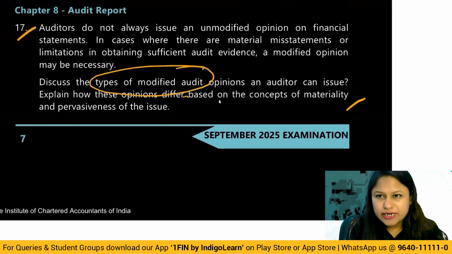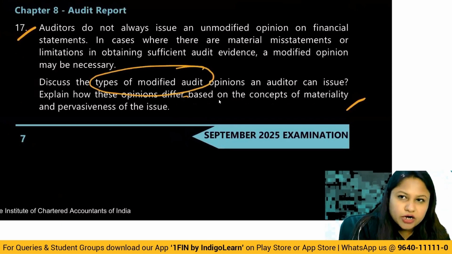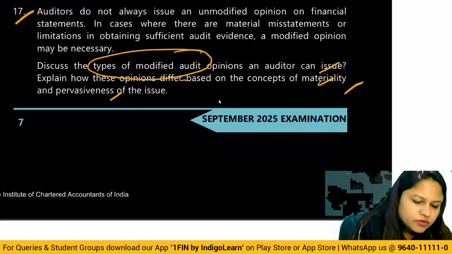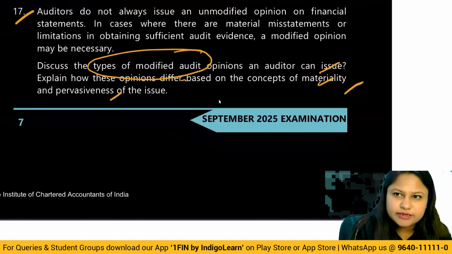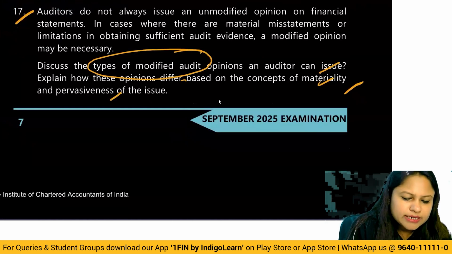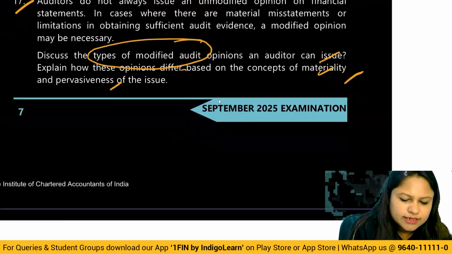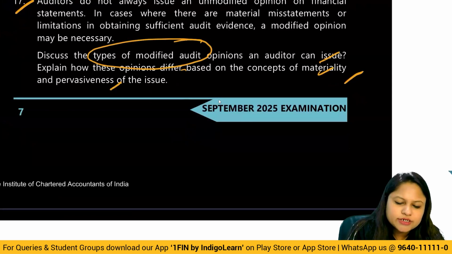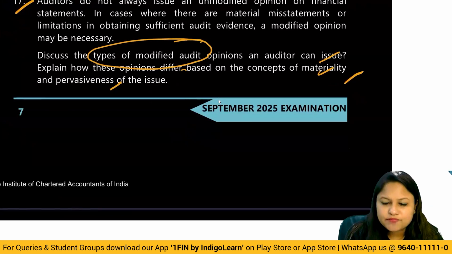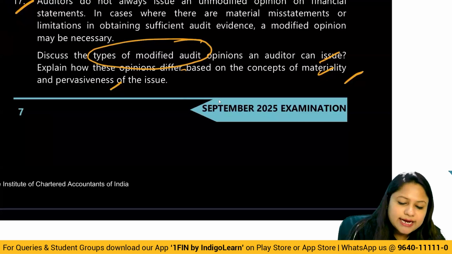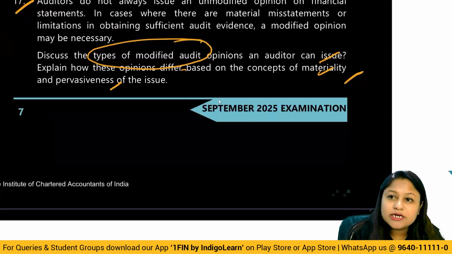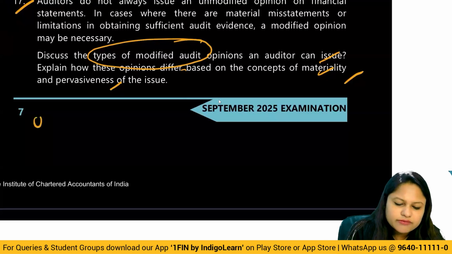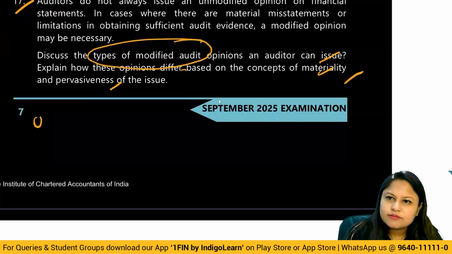So, first of all, we don't look at immaterial items. For modified opinions, we have qualified opinion, adverse opinion, and disclaimer of opinion. Correct? For qualified also, we require materiality. Adverse also must be material. For qualified, two possibilities are there. One, you obtained sufficient appropriate evidence. Other, you have not obtained sufficient appropriate evidence. If you obtain sufficient appropriate evidence and the misstatements are material but not pervasive, or they are material and pervasive. If they are material but not pervasive, you end up giving a qualified opinion. If they are material and pervasive, you will give an adverse opinion.